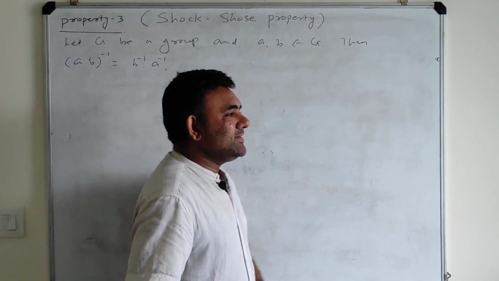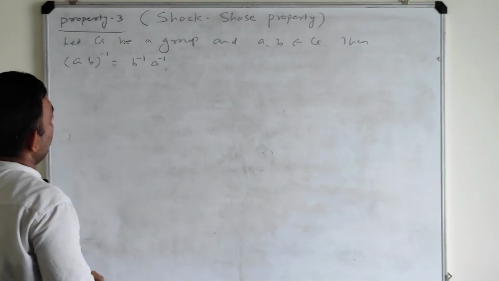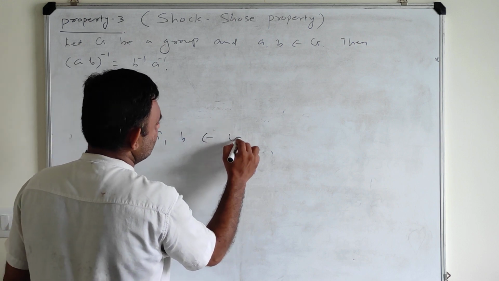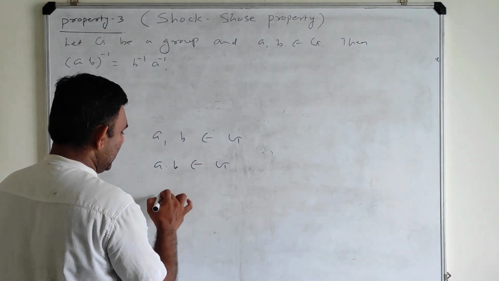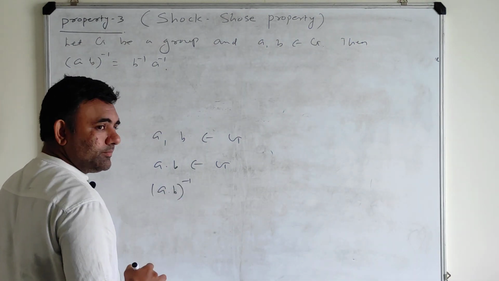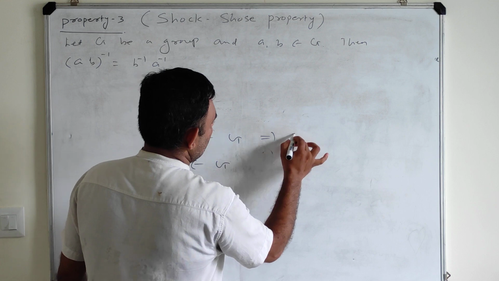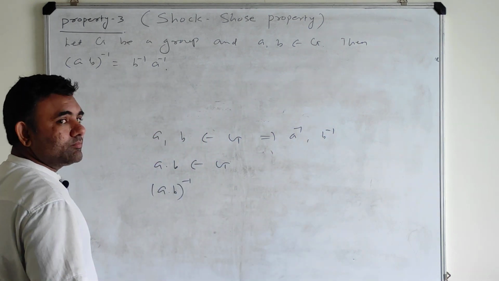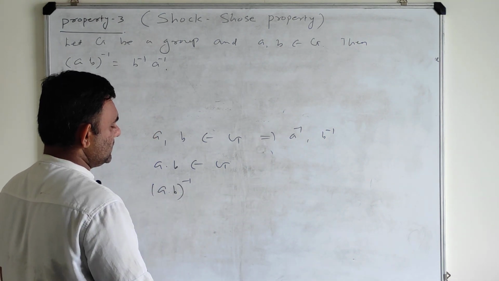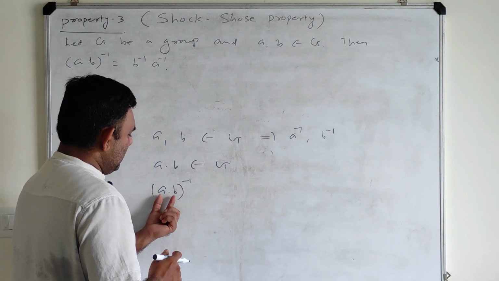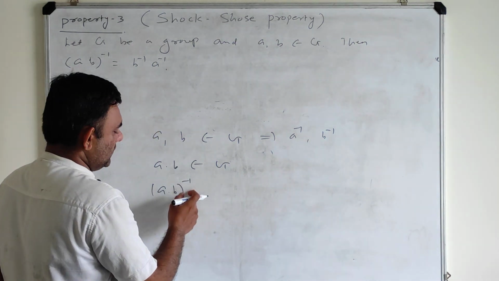See, in group G it says that you take any 2 elements in G, then you consider its product. So again it will be in G, so we can talk about the inverse of this element. Now a and b both are in G, so I can talk about a inverse and b inverse also. So what is the relation between (ab) inverse and a inverse b inverse? If I want to find (ab) inverse, it means first I consider the product of the elements, then I am doing the inverse of that element.